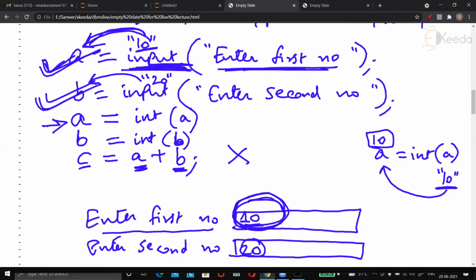Now both A and B have become numeric. So this line is correct now. C will become 10 plus 20, the values that we entered, and C will become 30, and then we can print the answer. Print C. This is what we learned, how to input. And interestingly, we saw 2-3 programs also, which you answered. Okay, so this is what we did in the yesterday's class.